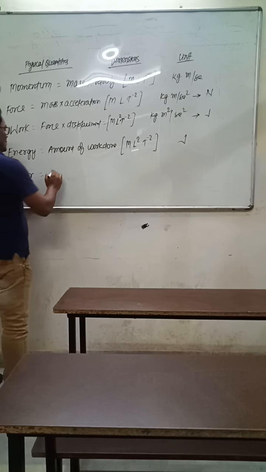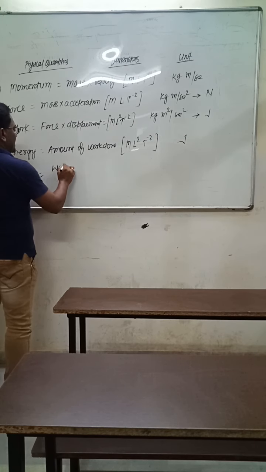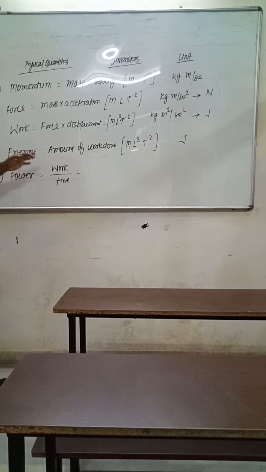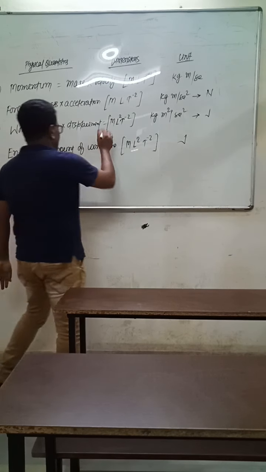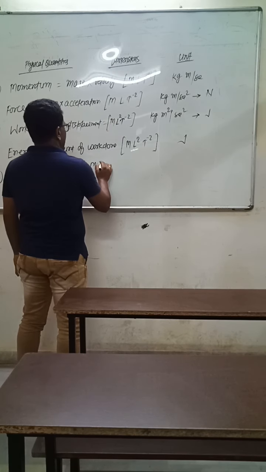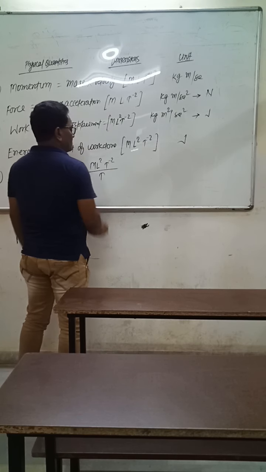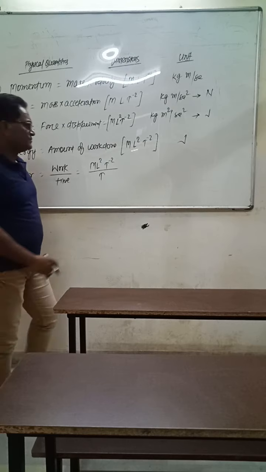Next, we will see power. Power equals work done upon time, work upon time. So the dimension for work was M L square T raised to the power minus 2, and that is divided by time, T to the power 1.